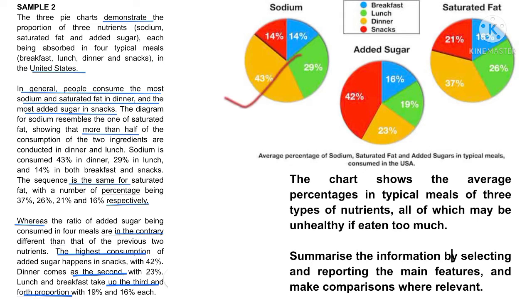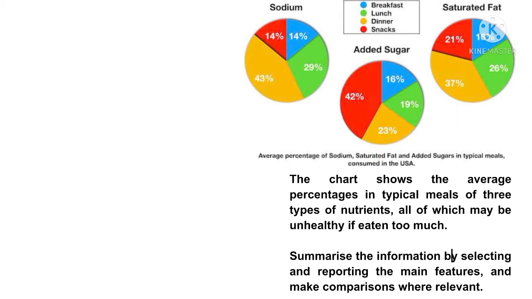Sodium is consumed 43% at dinner, 29% at lunch, and 14% at both breakfast and snacks. The sequence is the same for saturated fat, with percentages of 37%, 26%, 21%, and 16% respectively, whereas the ratio of added sugar consumed in the 4 meals is in contrast to that of the previous 2 nutrients. The highest consumption of added sugar happens in snacks, with 42%. Dinner comes second, with 23%. Lunch and breakfast take up the third and fourth proportions with 19% and 16% each.